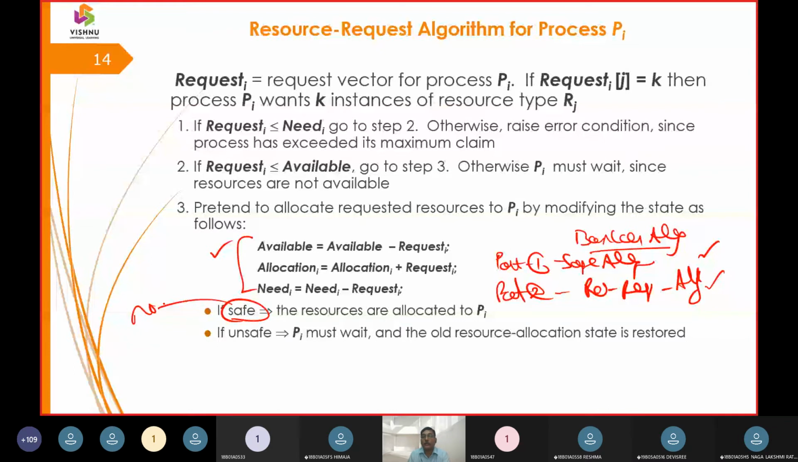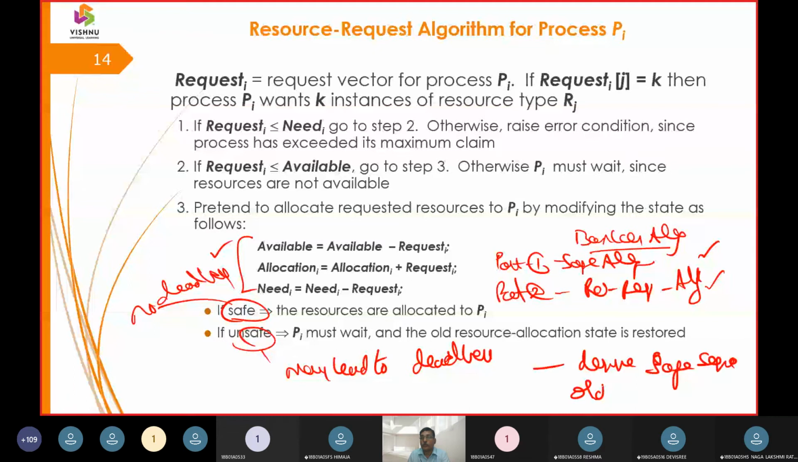So how can I get back? I can say derive the safe sequence. That is the order in which processes are to be executed. So the operating system is going to order which process has to be executed so that it will never enter into deadlock.